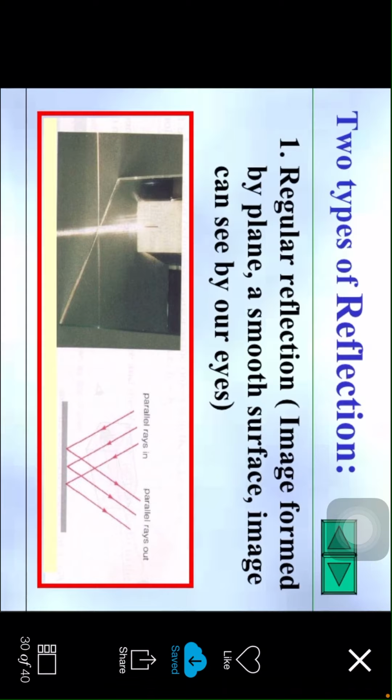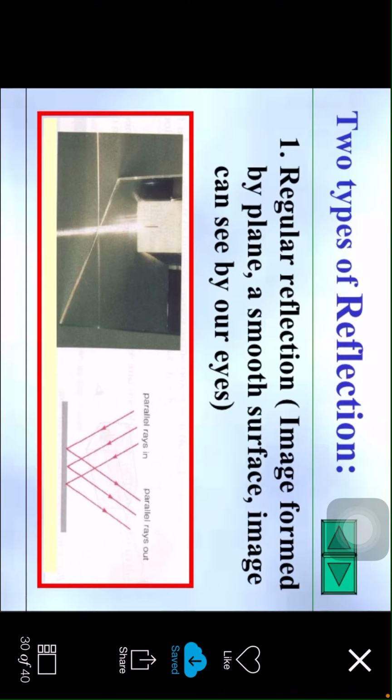There are two types of reflections. There is regular reflection, image formed by a plane, smooth surface, image can be seen by your eyes. So observe children, regular reflection means when parallel rays strike the plane mirror, the reflected rays are also parallel.